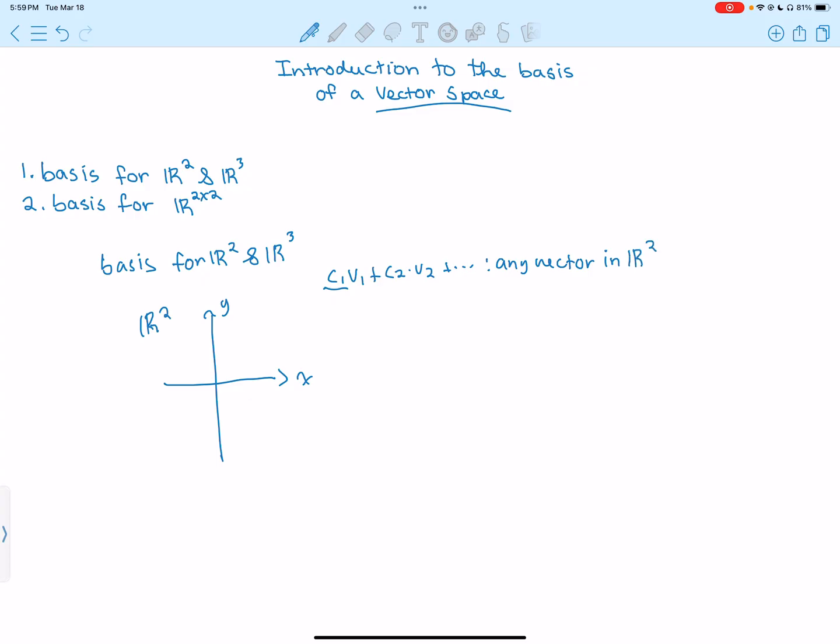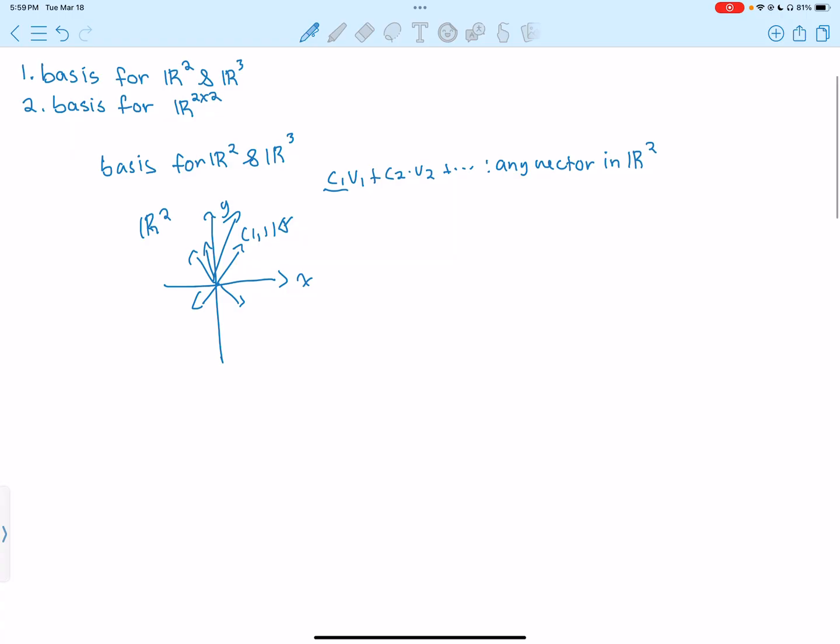So for example, this coordinate over here, let's say this is 1, 1. We want to find vectors where we can multiply and add and get this vector here. So these vectors should span the whole plane, even the negative numbers. I'll tell you directly the basis and explain, and it's going to be easier to understand. So the basis for R2 is the vectors 1, 0 and 0, 1.